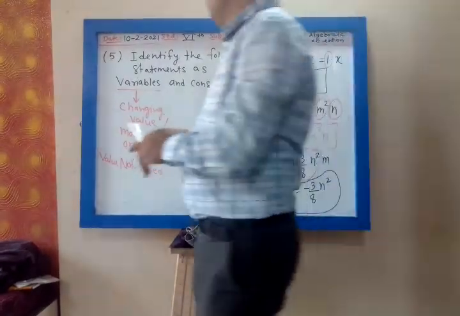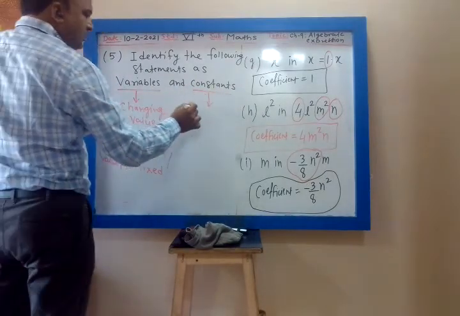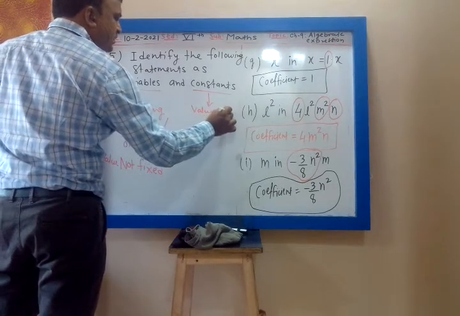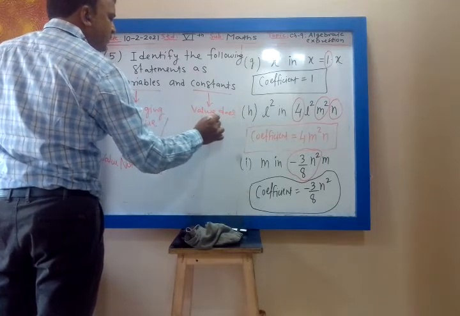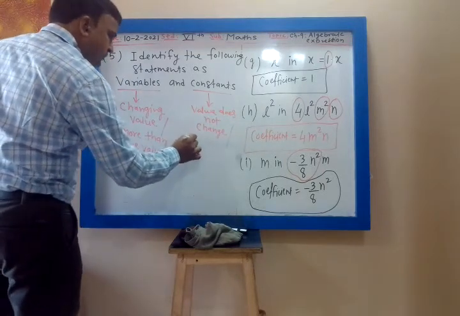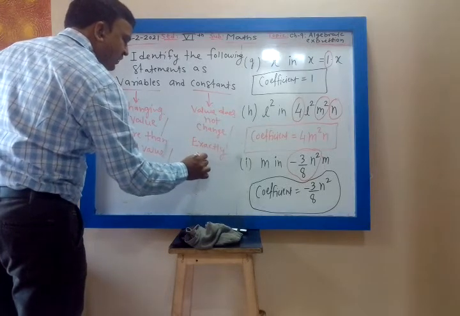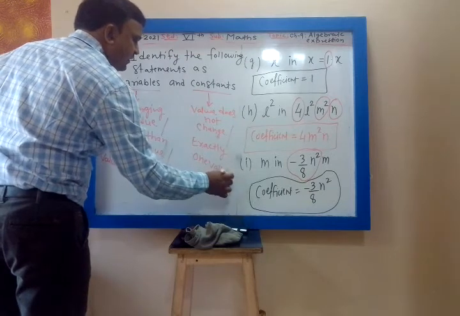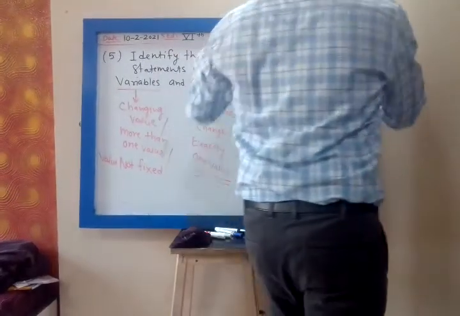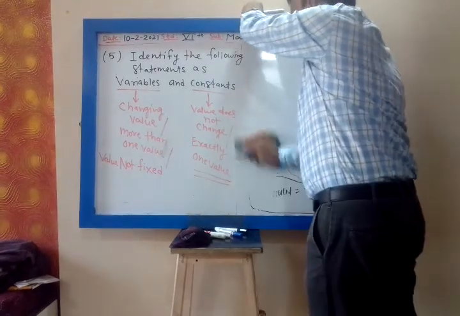Constant means the value does not change. Exactly one value is called a constant. More than one value is called a variable.